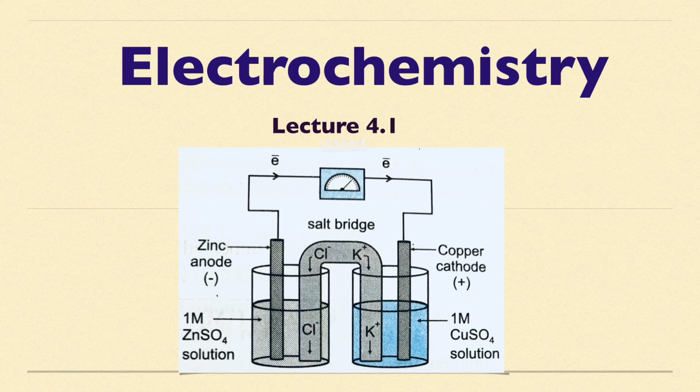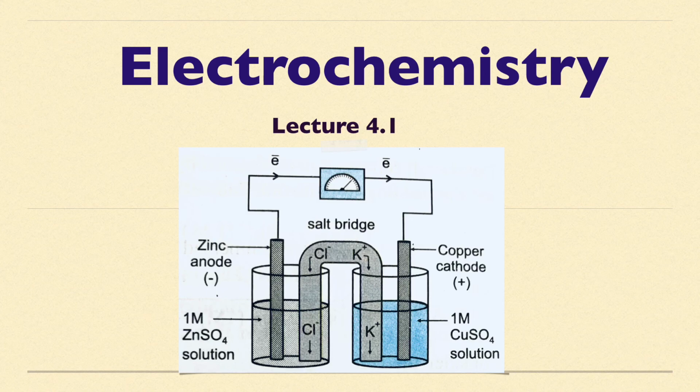And whenever you hear this word electrochemistry, it is something related to electrical and chemical energy. Always remember, electrochemistry, that means what should come to your mind? It should be electrical energy and chemical energy, right? So you have also heard about electrolysis. What is electrolysis? It is the breaking down of an ionic compound by passage of electricity. That means what is happening over there? The electrolyte is broken down with the passage of electricity. Over there, what energy is converted into what? Electrical energy is converted into chemical energy.